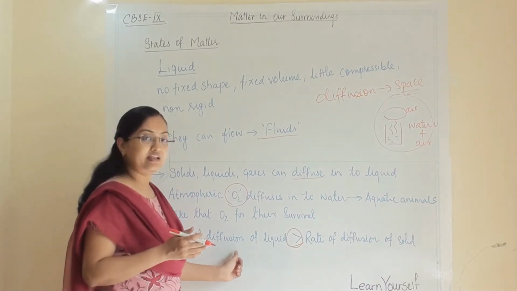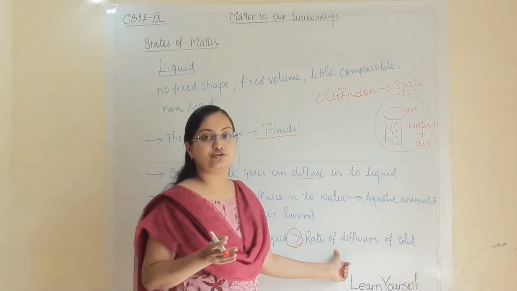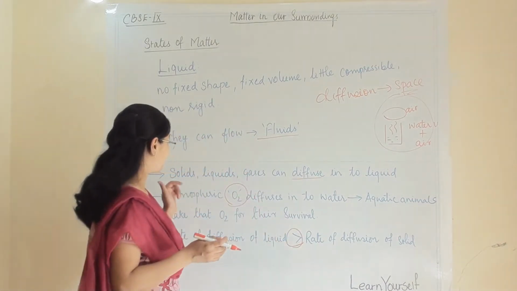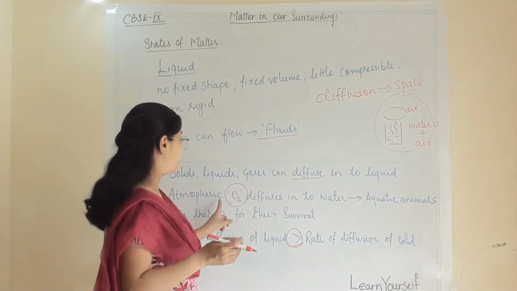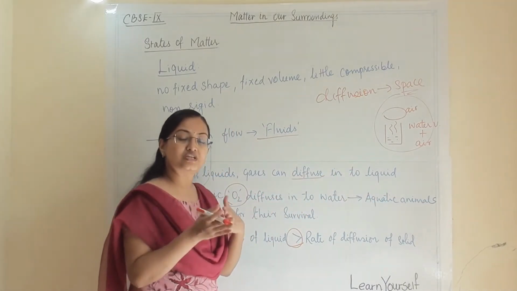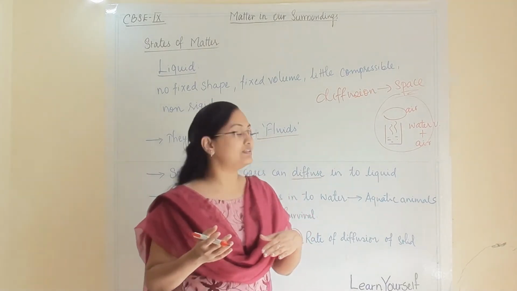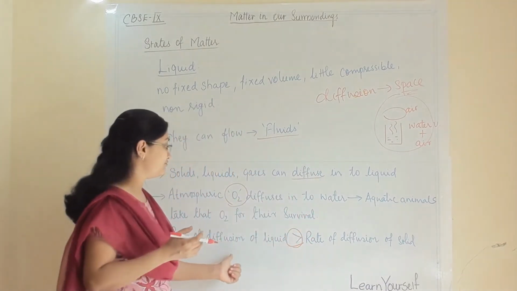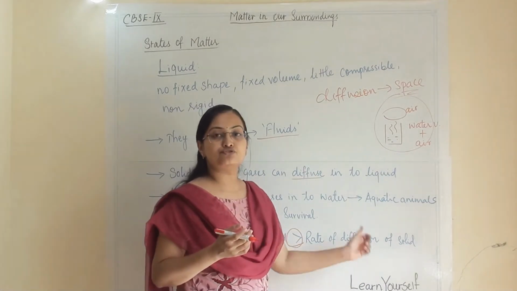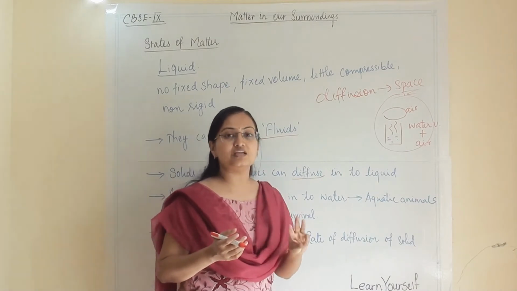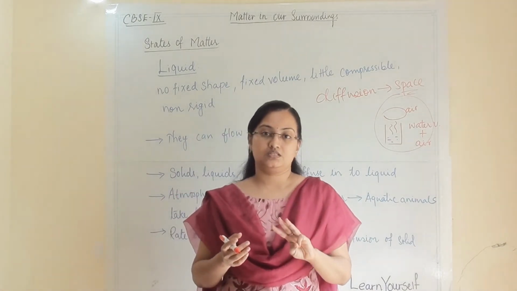So the rate of diffusion in liquid is higher compared to solid. So here all three states can diffuse into liquid, atmospheric oxygen diffuses into water so that aquatic animals can breathe that oxygen, and the rate of diffusion of liquid is higher than that of solid. These are the three important points in the liquid state.